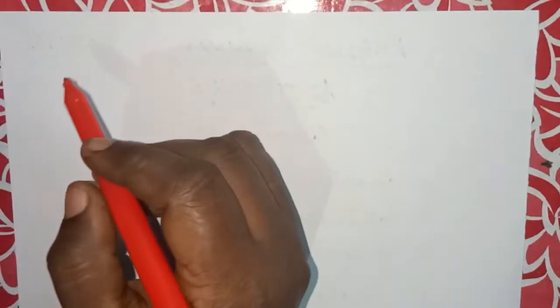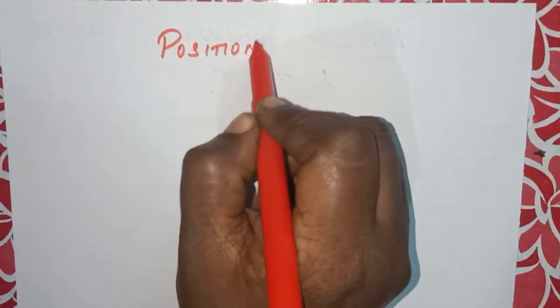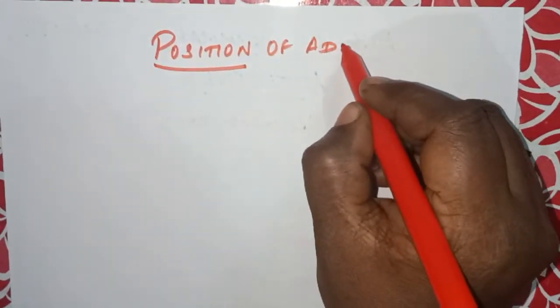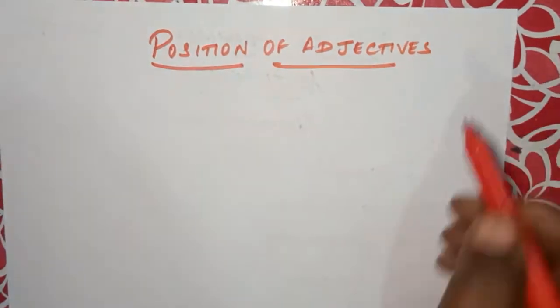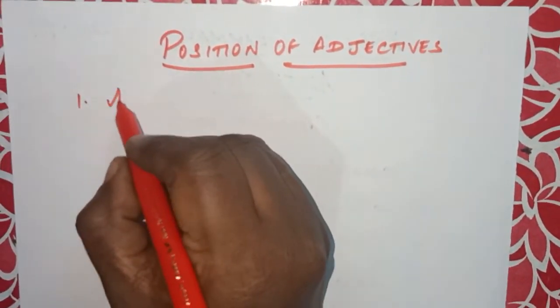We have seen the forms of adjectives, and now it is position of adjectives. So what are the positions of adjective? We have two positions. The first position is attributive.